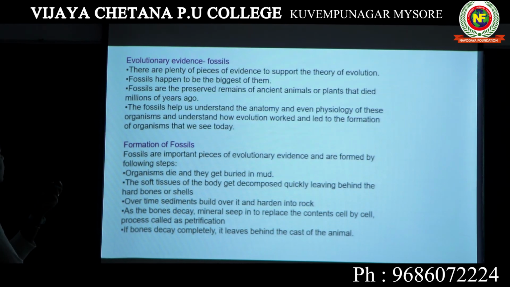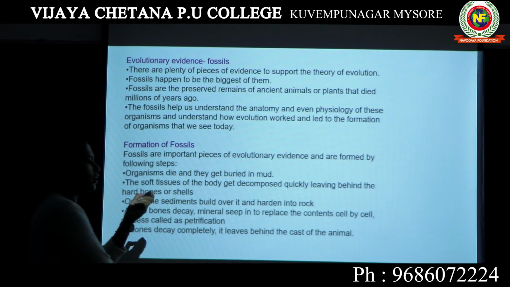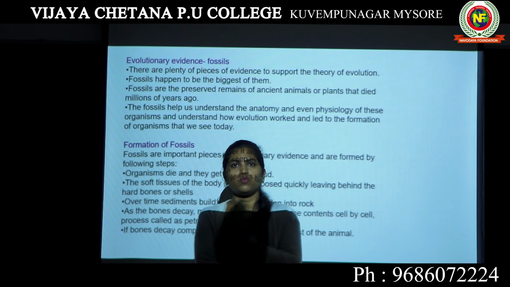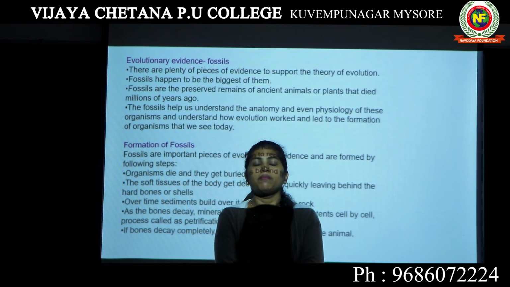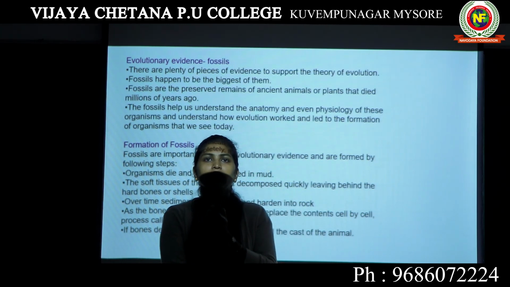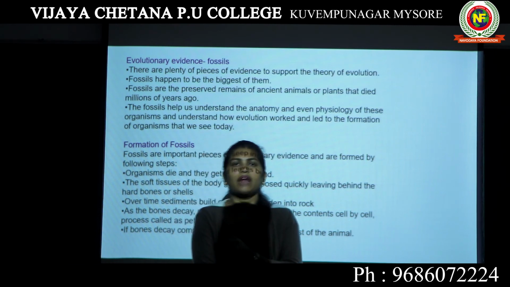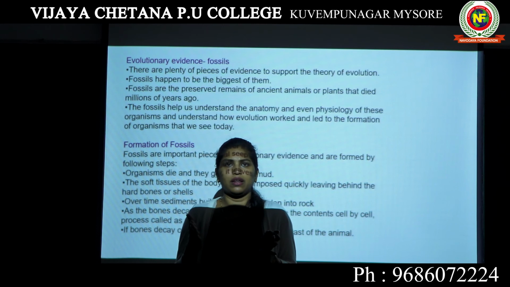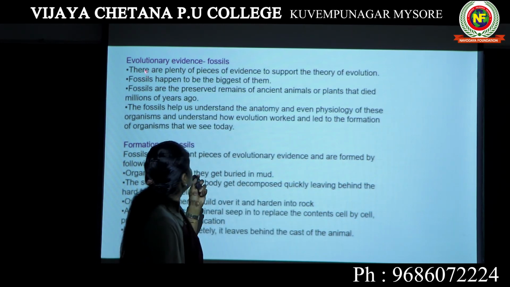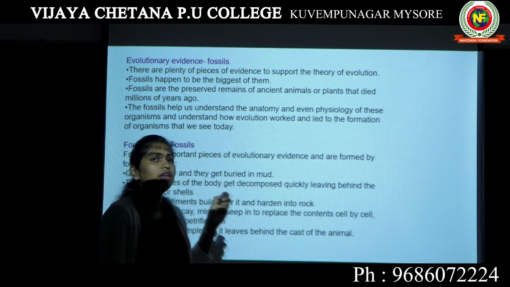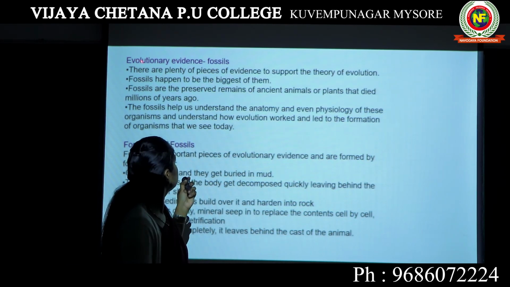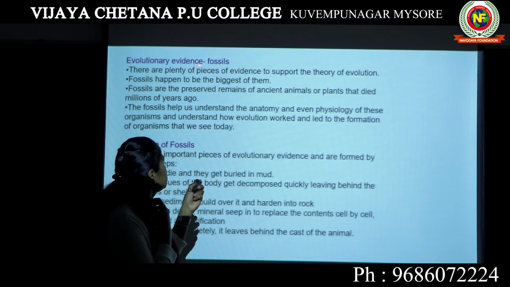Now, evolutionary evidences. How did we come to know that dinosaurs existed once upon a time? Because we got the fossil of a dinosaur. By looking at the fossil, we got to know dinosaurs lived thousands of years ago. So if we have to say some evolution has happened, we need evidence, right? We need proof. Such proof is known as evolutionary evidence.